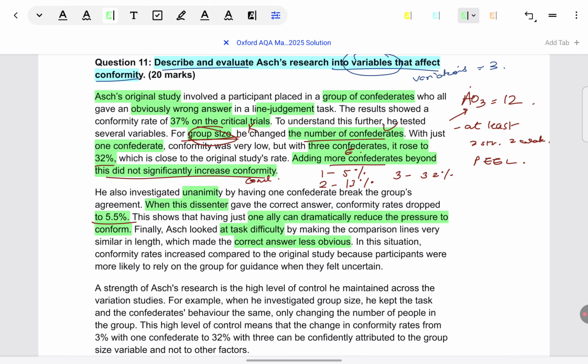But in words, the candidate has definitely given the finding. So they have said that it increased compared to the original study. Only they have not been able to give exact percentage of increase. Like I told you, that's perfectly acceptable. And then the conclusion is there. What is the implication of this? That when uncertainty is there, like informational social influence, we're not sure about the right answer, then we are more likely to conform.